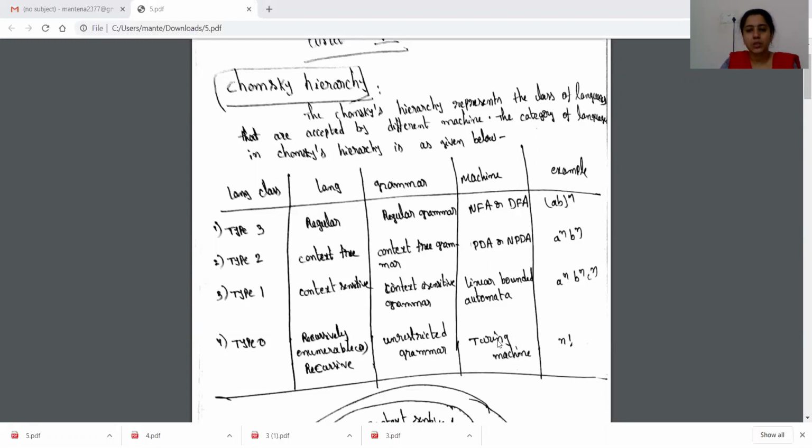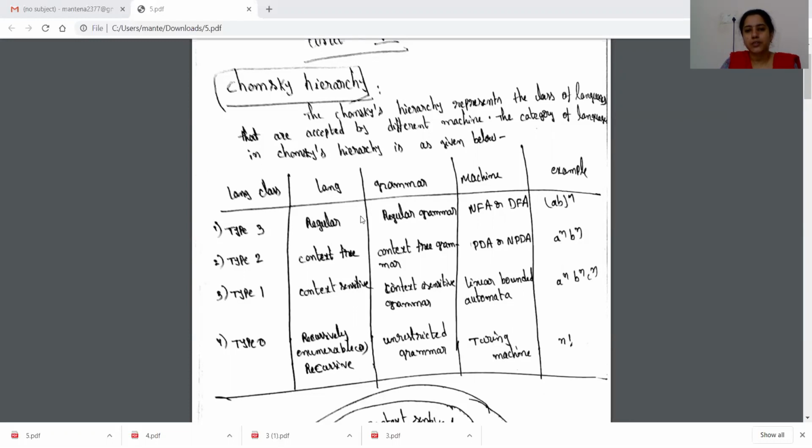And the machines used for these four types of languages are: for regular languages, NFA or DFA; for context-free, push-down automata or non-deterministic push-down automata; for context-sensitive languages, linear bounded automata; and for recursively enumerable languages, the machine used is the Turing machine. So these are some examples of these languages.